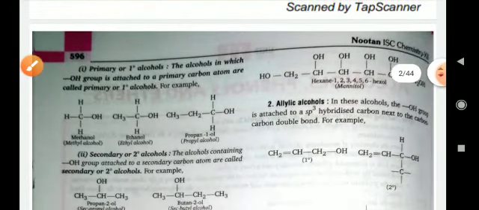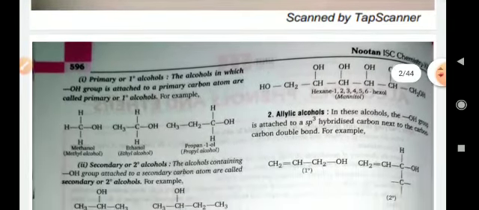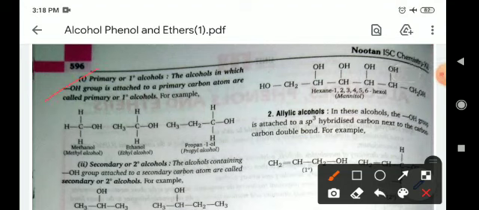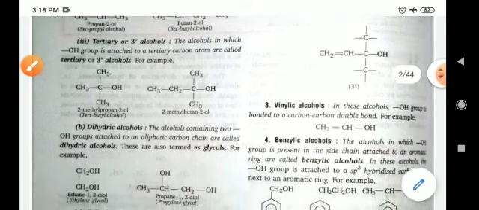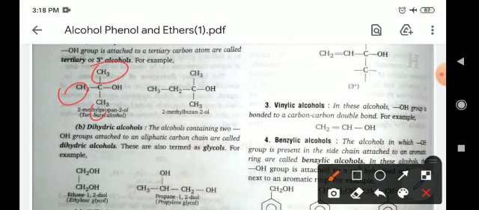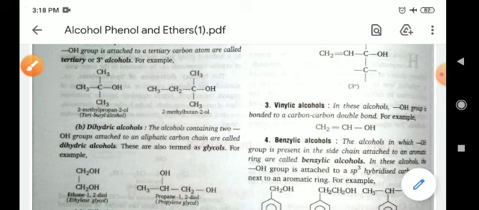Now in monohydric alcohols there are three types: primary, secondary and tertiary. In a primary alcohol there is one alkyl group and two hydrogens with the carbon bearing OH. In a secondary alcohol there are two alkyl groups and one hydrogen with the functional group OH. In a tertiary alcohol there are three alkyl groups and no hydrogen atom.